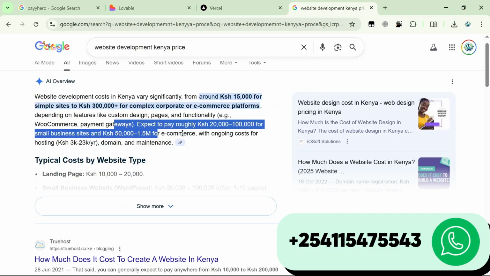Or else you are an entrepreneur, you already come up with your own company, that amount of money as a student becomes very difficult, paying that particular amount. Now, that's why this video is here, to take you through complete step by step on website development, covering several powerful tools and integration, including M-Pesa integration,